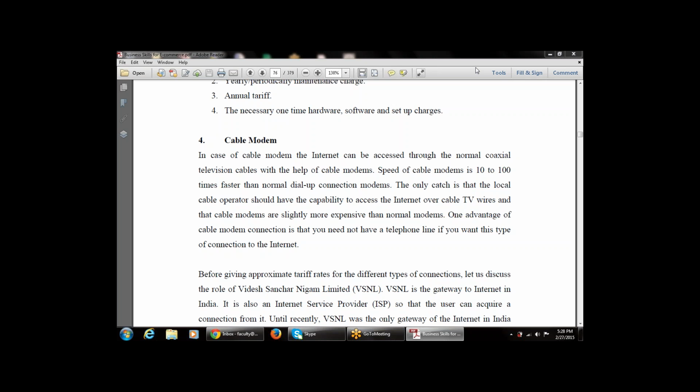Before giving approximate tariff rates for the different types of connection, let us discuss the role of VSNL, that is Videsh Sanchar Nigam Limited. It is a gateway to the internet in India. It is an internet service provider, so that a user can acquire a connection from it.